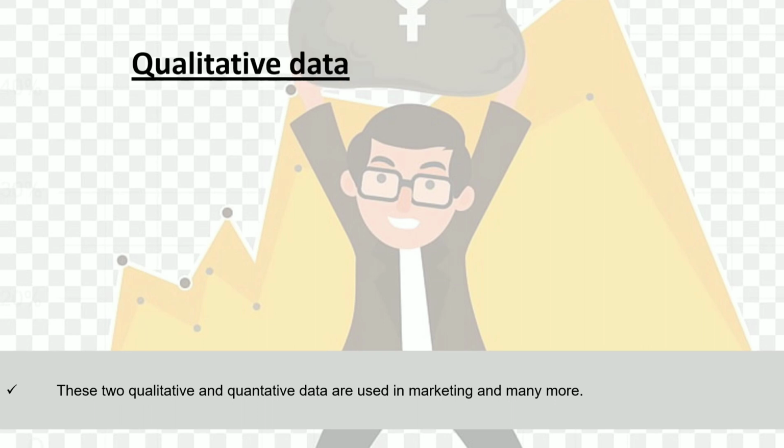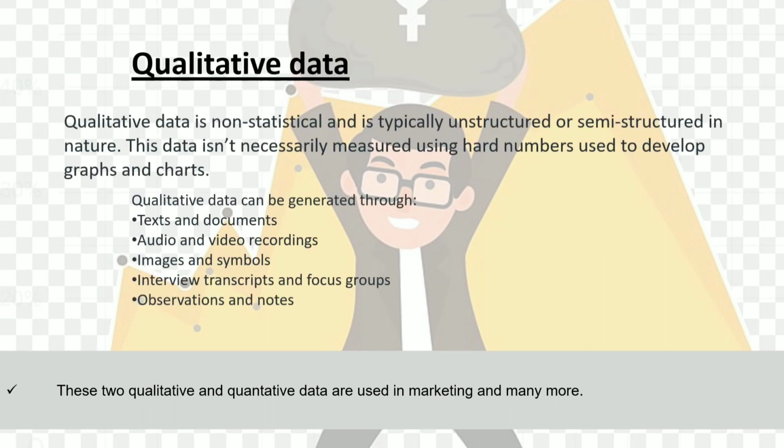Next is qualitative data. Qualitative data is non-statistical and is typically unstructured or semi-structured in nature. This data isn't necessarily measured using the hard numbers used to develop graphs and charts.